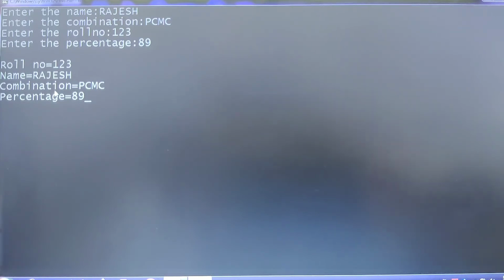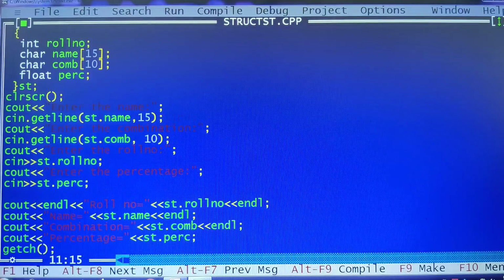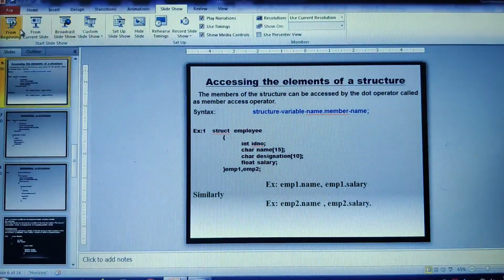This is how we are going to input and display the information of a student by using the concept that is structures. I hope you are able to understand. Let us move back to our PPT here.